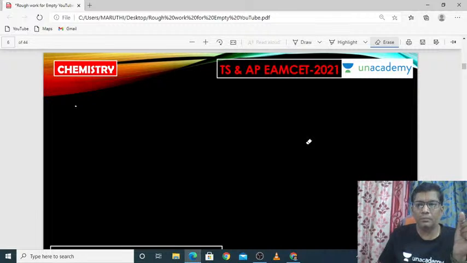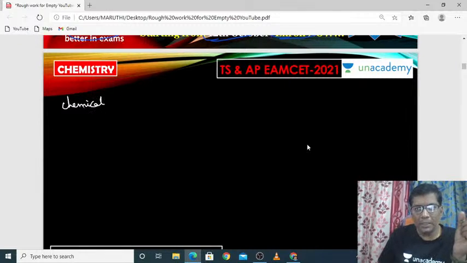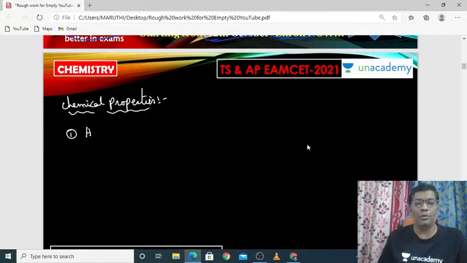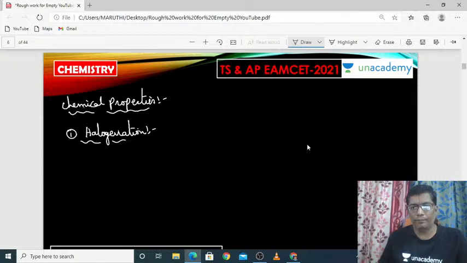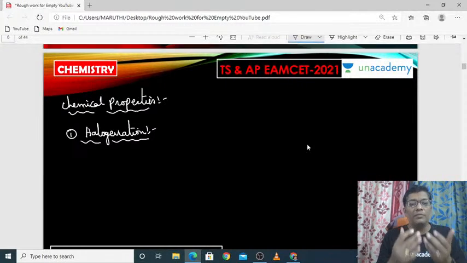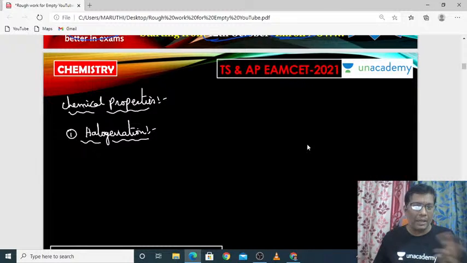Yes, see here. Chemical properties, out of which the first one is halogenation. Halogenation. What is the meaning of halogenation? Halogenation means adding of the halogen, addition of halogen to alkanes. If you take any of the alkane, it should be added with one halogen. So what are halogens actually?